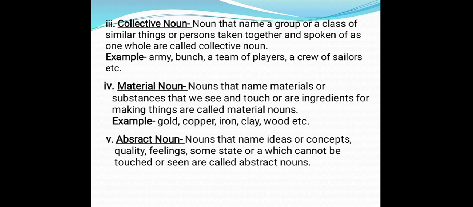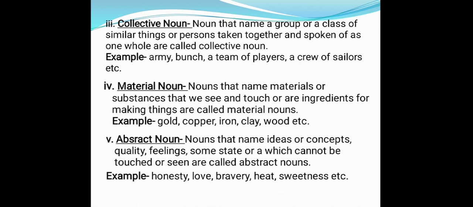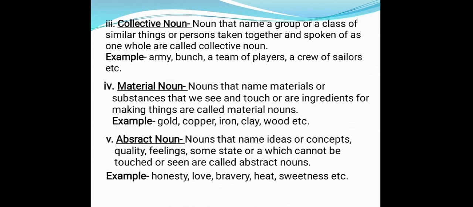Now next is abstract noun. Nouns that name ideas or concepts, qualities, feelings, some state, or a thing which cannot be touched or seen are called abstract nouns. One can see an angry person or think of honesty, but can neither touch nor see anger or honesty, like honesty, love, bravery, heat, etc. Hope, children, you all have understood the kinds of noun.